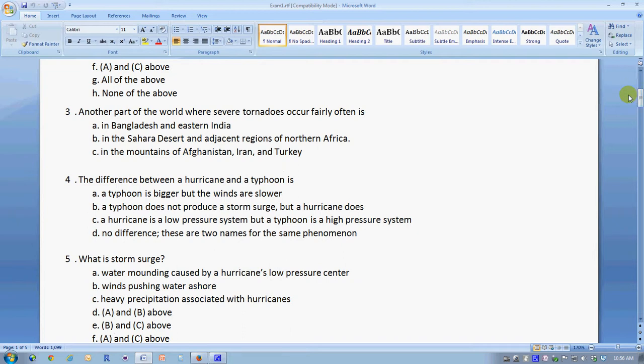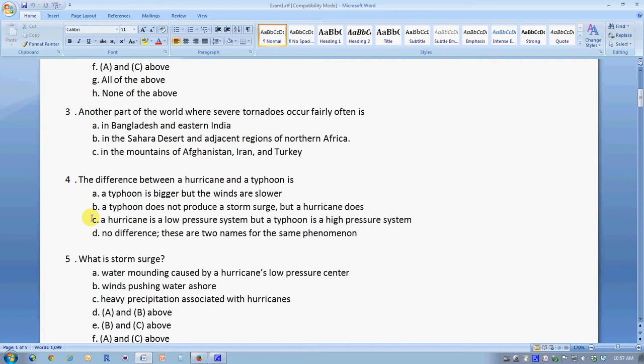Number 3 is just a recognition question. Severe tornadoes often occur in Bangladesh and the parts of India that are right next to Bangladesh. The other answers are decoys. The reason that tornadoes occur in Bangladesh is because the same set of circumstances exist there, with a large warm body of water, the Indian Ocean, being in close proximity to a cold air mass generated by the Himalayas. So the answer to question 3 is Bangladesh.